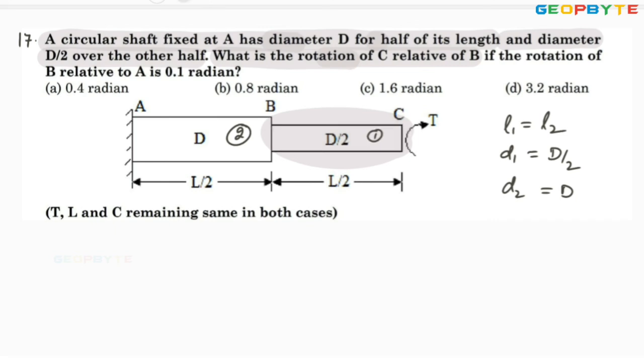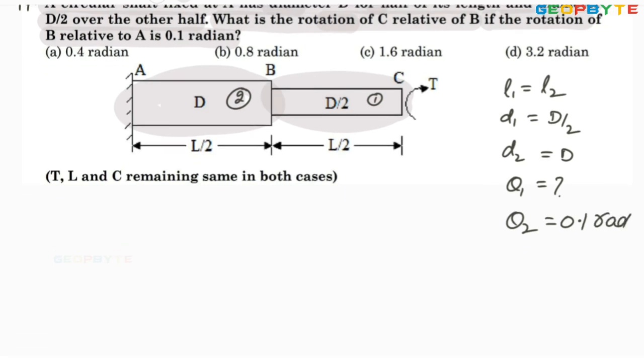That means theta 2 minus theta 1 equal to how much, if the rotation of B relative to A, that is theta 2, equal to 0.1 radians.